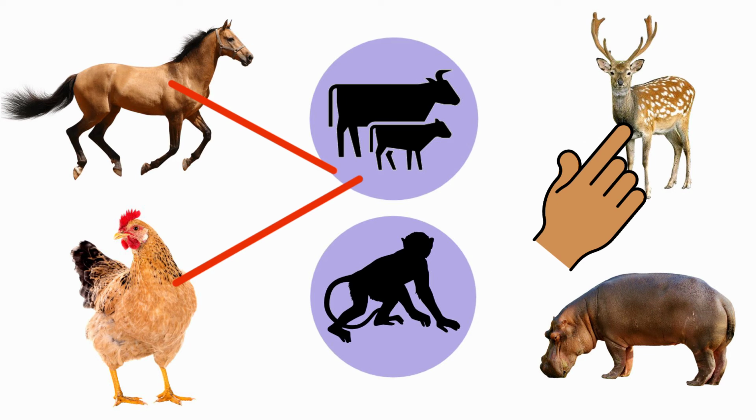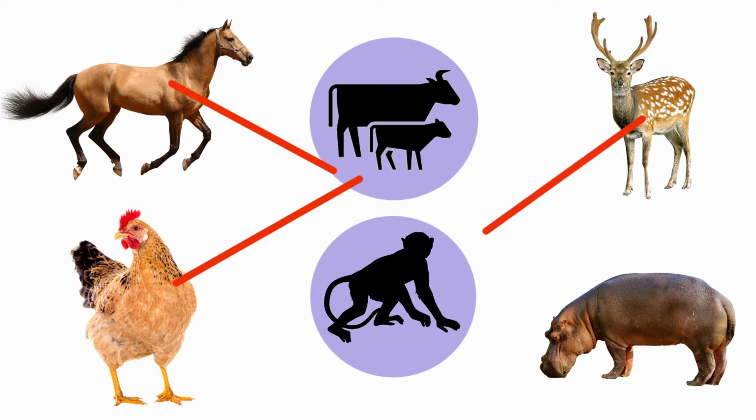Next one, deer. Deer lives in a forest. So it is a wild animal. So we are going to match it with monkey. Next one, hippopotamus. Hippopotamus is a wild animal. So we are going to match it with monkey icon.